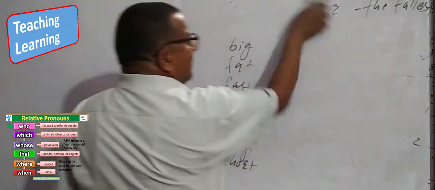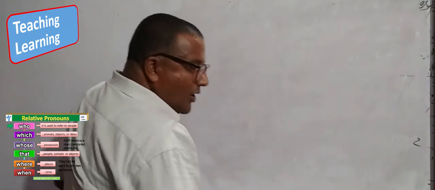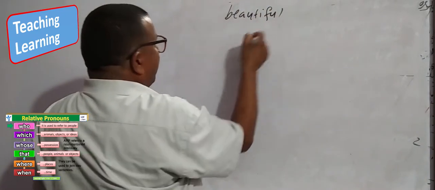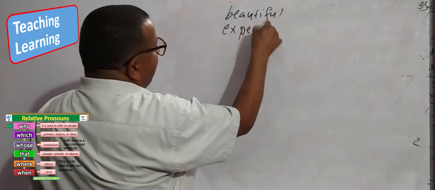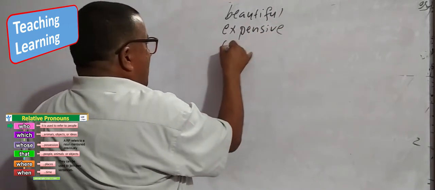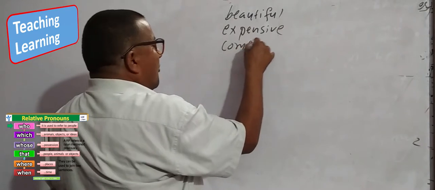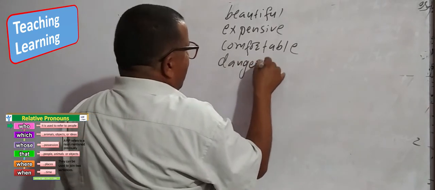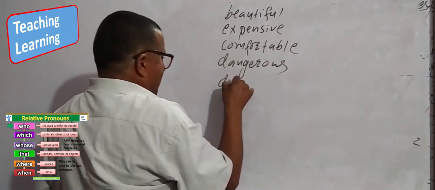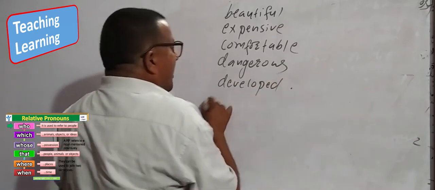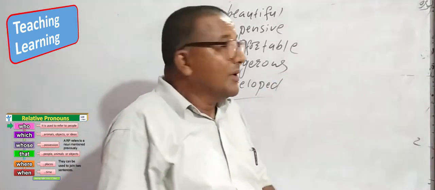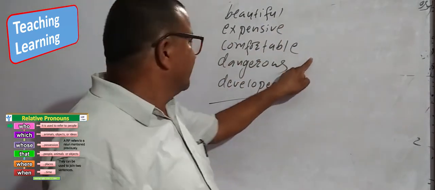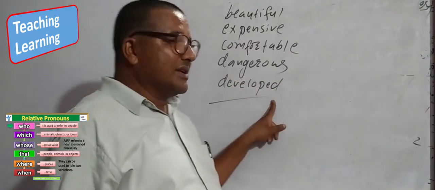But in long adjectives, look at here. Suppose beautiful, expensive, comfortable, dangerous, developed.